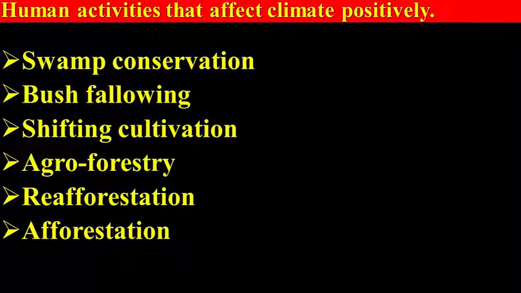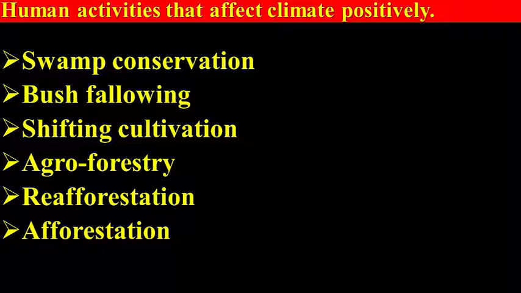For example, swamp conservation, bush fallowing, shifting cultivation, agroforestry, reforestation, and then afforestation. All these are good farming practices.